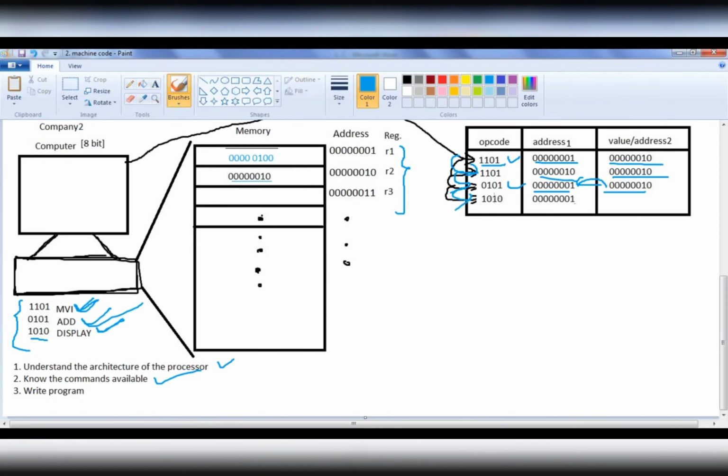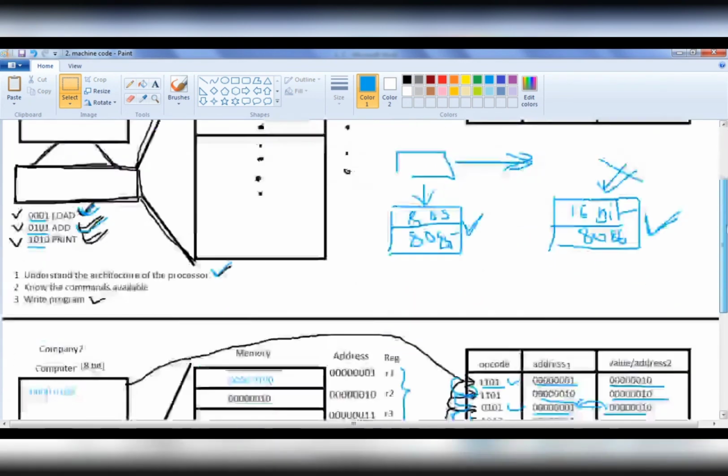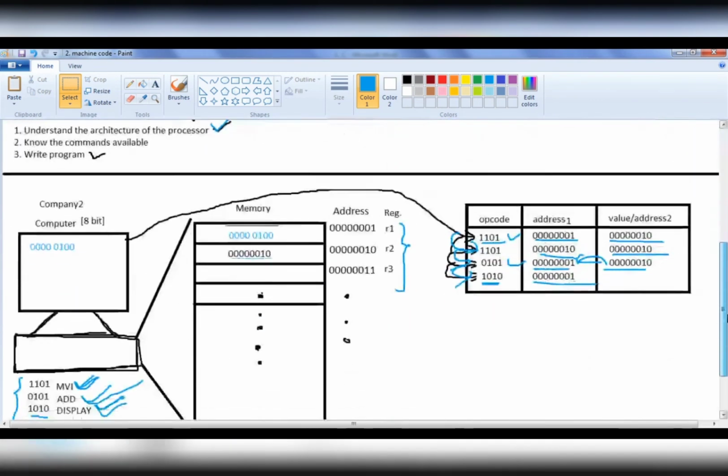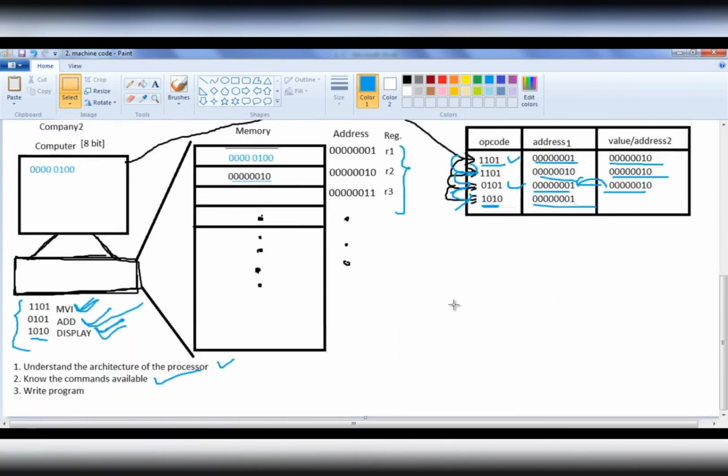Then the computer moves to the next instruction. There we are telling 1010 indicates the display command with respect to this computer. What we are telling is, display the value at this address. So the computer displays that value on the screen. So that is the meaning. We cannot execute the same code on another platform. That is called platform dependent. Machine codes are platform dependent. The binary equivalents for different commands will be different on different platforms.